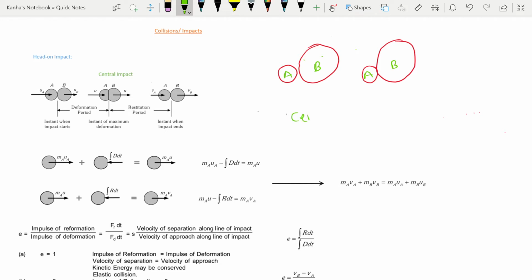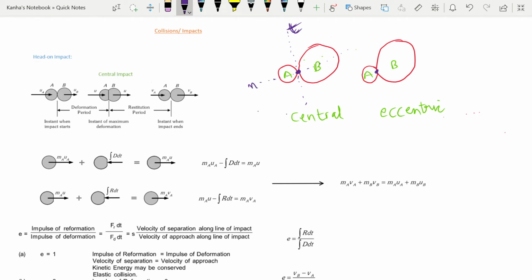I'll call one central, one eccentric. Let me tell you what is the difference between these two. First of all, the common normal at the point of contact between the bodies is known as the line of impact. This is the common normal, and this is the point of contact when they collide. The tangent to this will be this. For future references, this will be known as T, and this line as N.